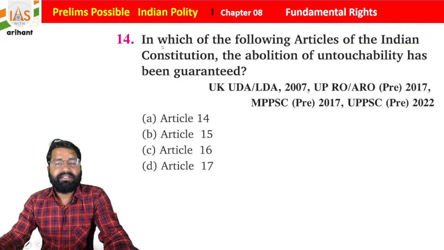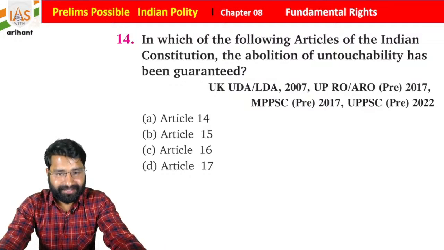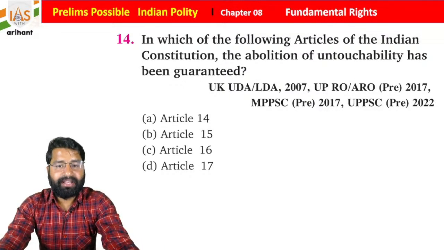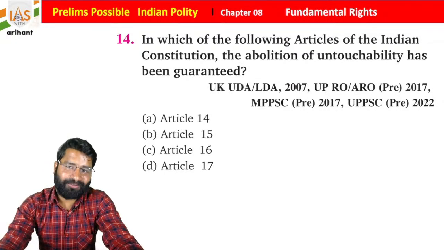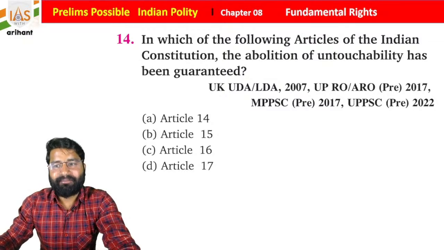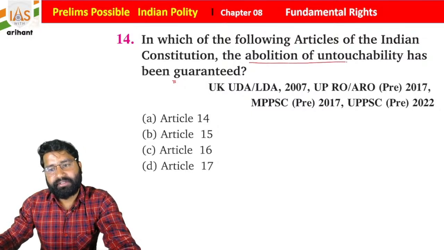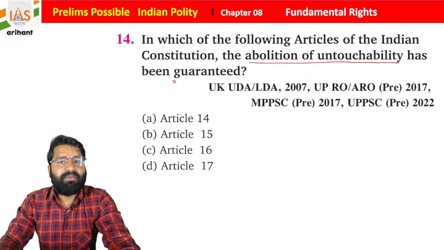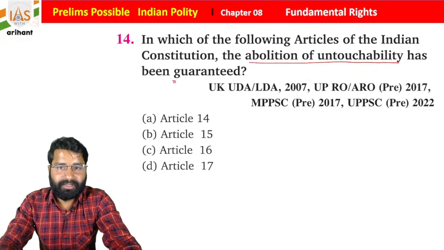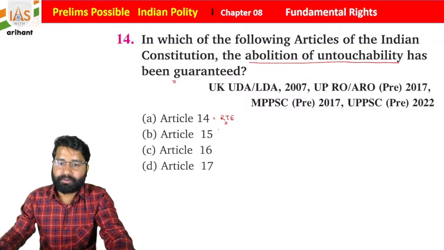Sorry students, there was a camera issue, so I just restarted once again. I will read this question once again, and you have to opt for the right answer. In which of the following articles of the Indian Constitution has the abolition of untouchability been guaranteed? As you know, students, untouchability is a sin, and it is applicable to private as well as government authorities. And as you know, Article 14 is about the right to equality, equality before law and equal protection of law.